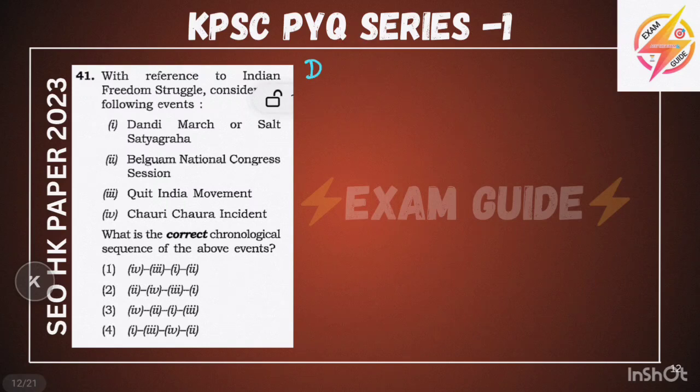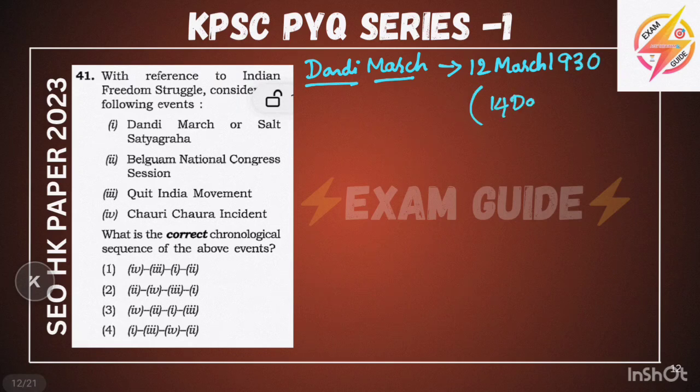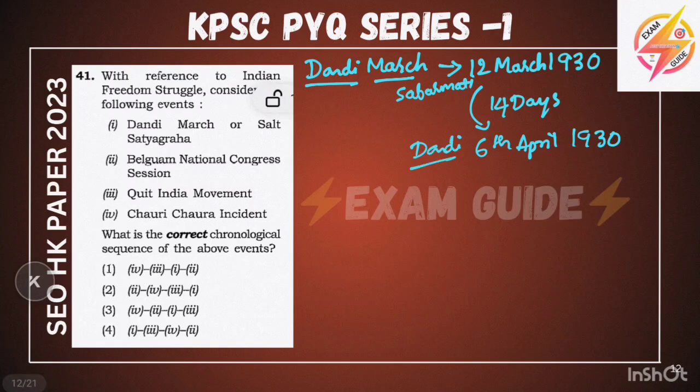First we will study the Dandi March. The Dandi March was started on 12th March 1930 by Mahatma Gandhiji. For 24 days it was carried on, and on 6th April 1930 the march from Sabarmati reached Dandi, and the salt law was broken.